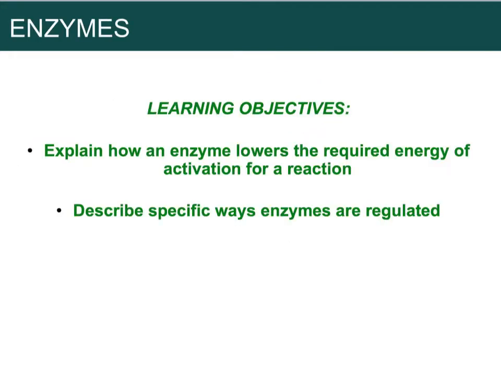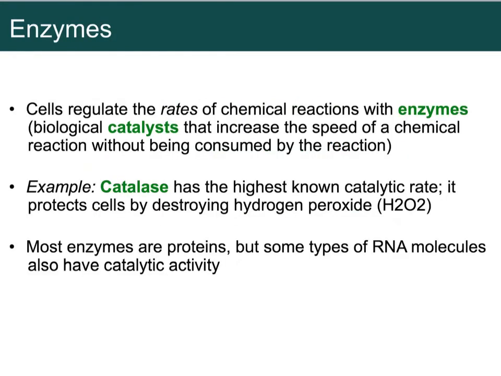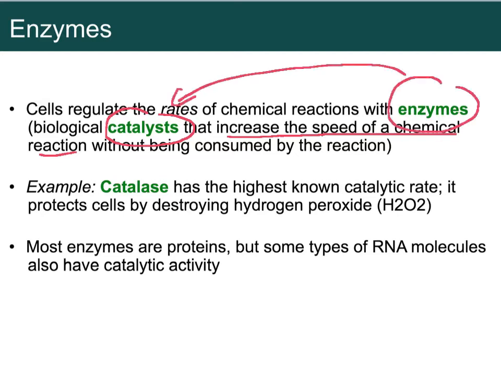So enzymes. We need to talk about enzymes. These are really cool things. These are proteins. We use some other things in there, but they're usually proteins. So catalysts. A catalyst is something that increases the speed of a chemical reaction. So it increases the rate. It makes the reaction take place faster. And that's just what enzymes are. Enzymes are catalysts.